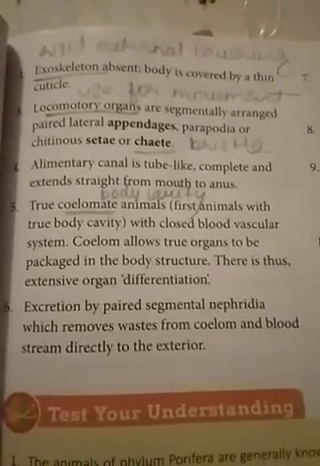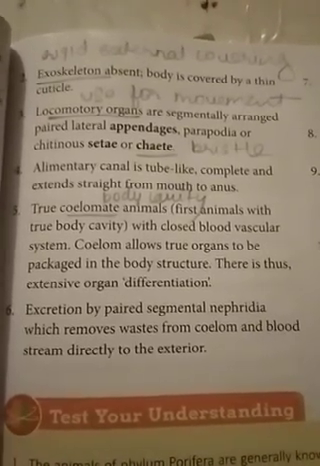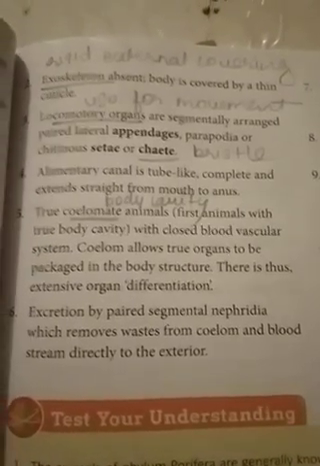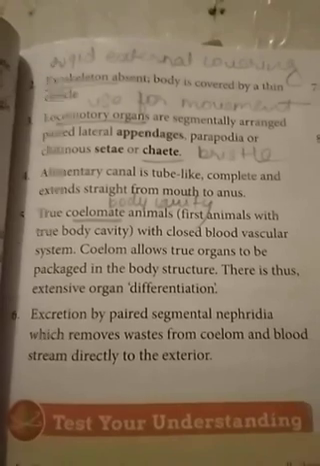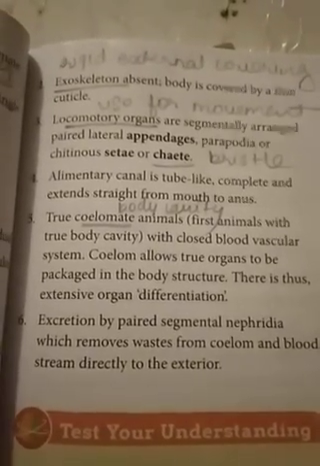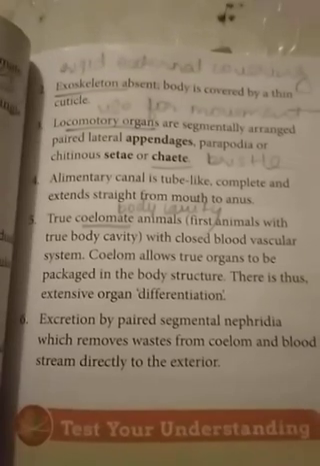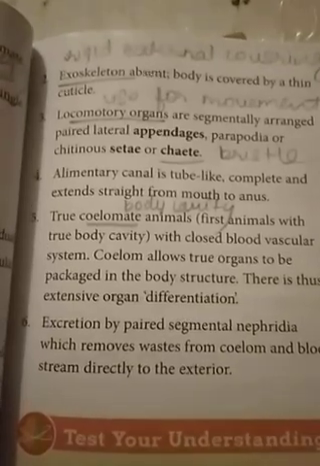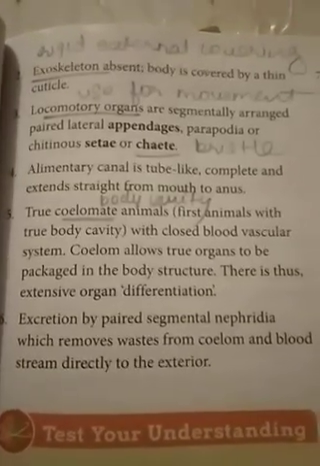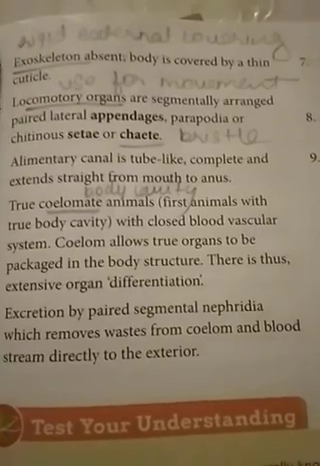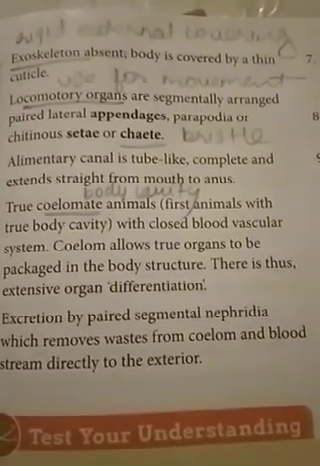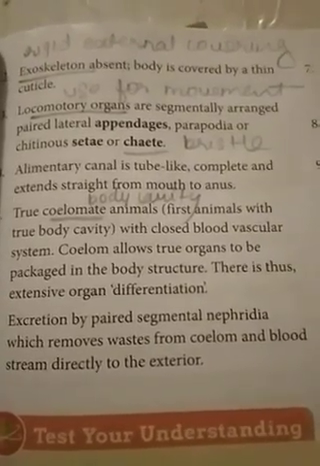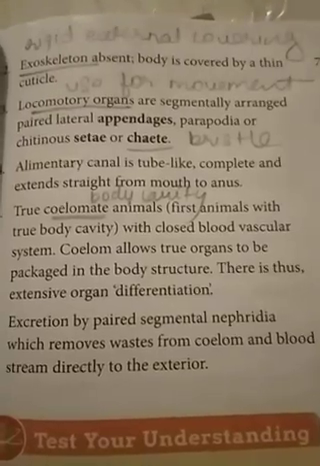Okay, not in a very specialized way, not in a very sophisticated manner. For example, for you human beings, we have different systems: digestive, circulatory, nervous, and every system is responsible for performing some particular work. Just take the example of the digestive system. You take food from the mouth, the food is chewed, mixed with saliva, then it enters the next step. So there is differentiation. In our digestive system there are different stages, and at different stages different enzymes break down the food, and finally the food is digested and the waste is excreted out.